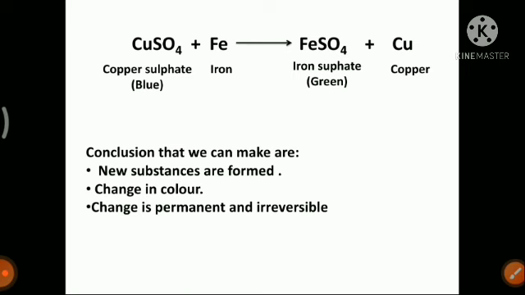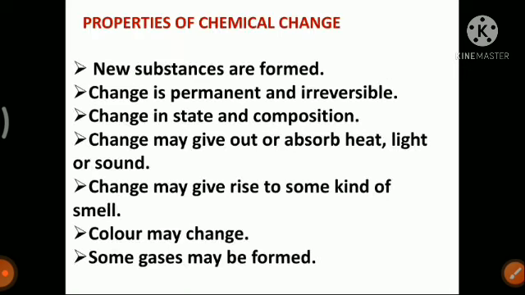So from the conclusion of the different examples that we saw, we can write the properties of chemical changes. Here I am giving you the properties of chemical change. In every chemical change we can see that a new substance is formed.